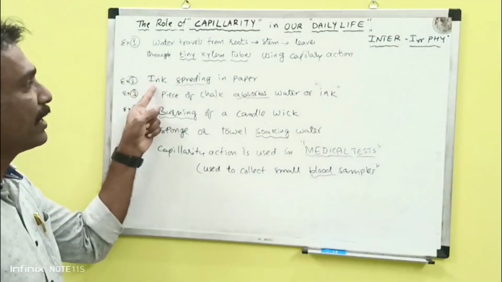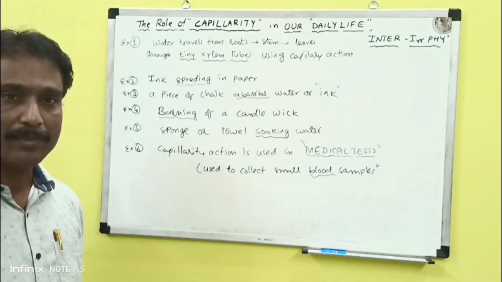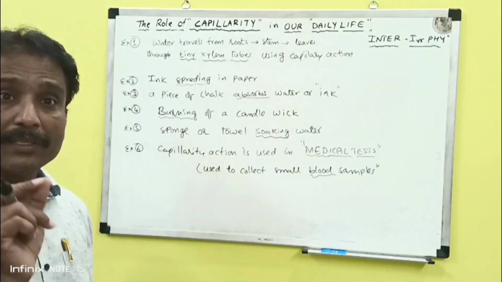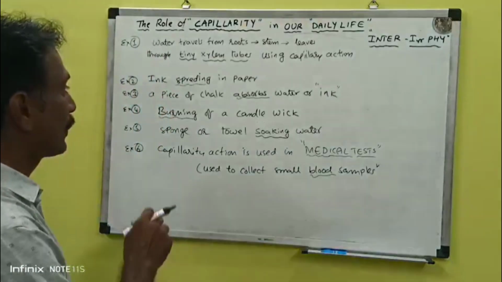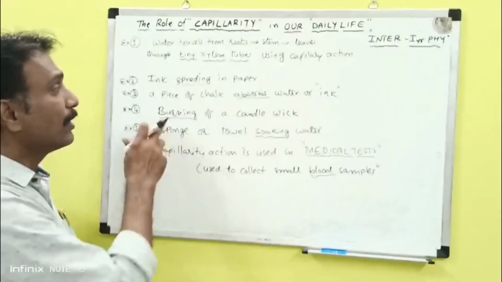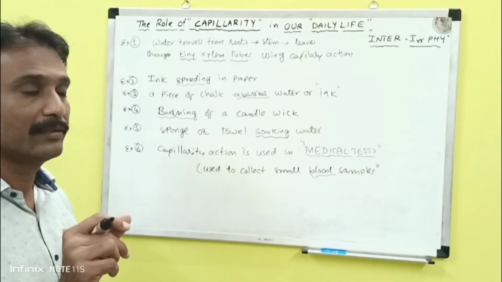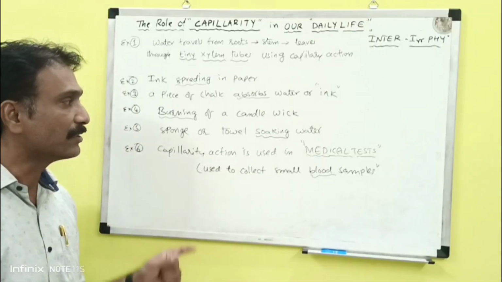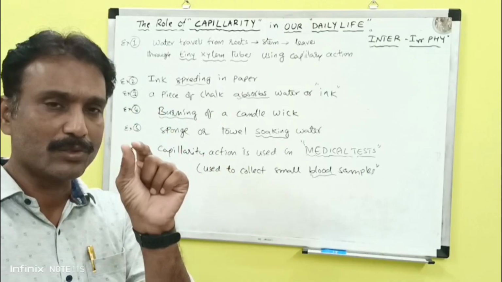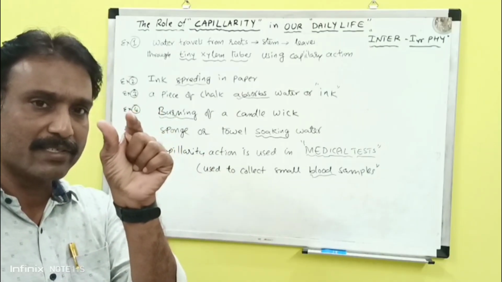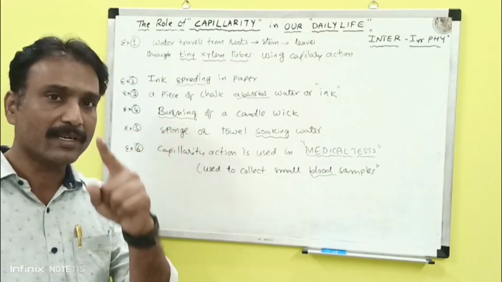The second one is ink spreading on paper. When ink is spilled on the paper, the ink spreads because the paper has tiny pores. Next, a piece of chalk absorbs water or ink. And the fourth one is the burning of a candle wick. In a candle, the cotton wick is there, and the liquid wax is absorbed by it. This is the best example of capillary action.